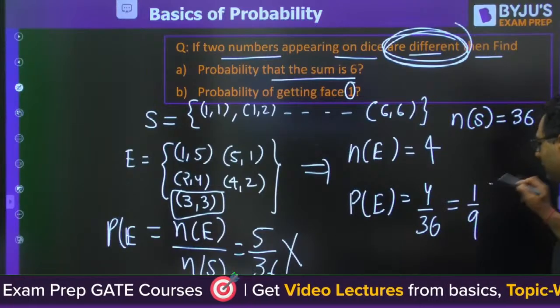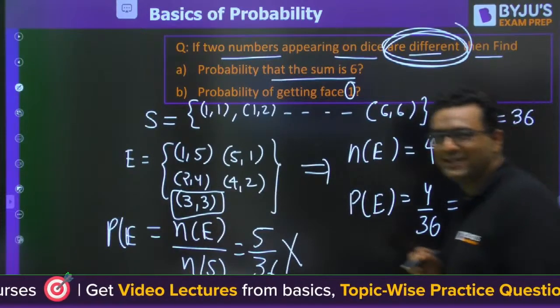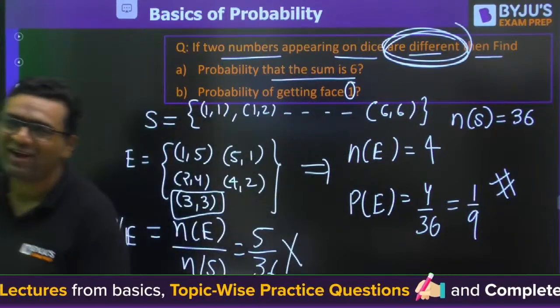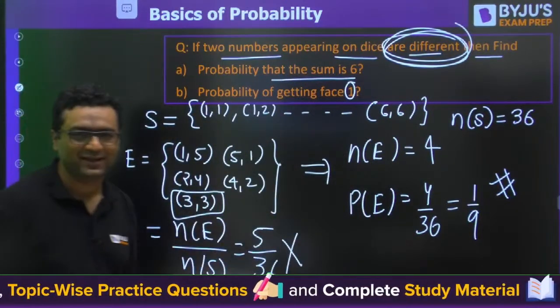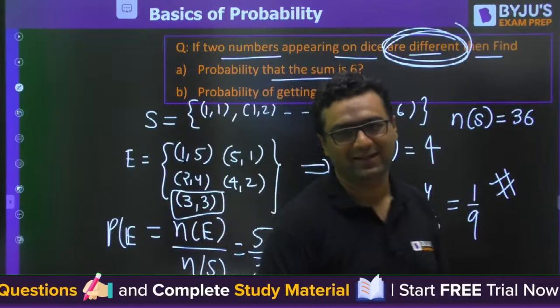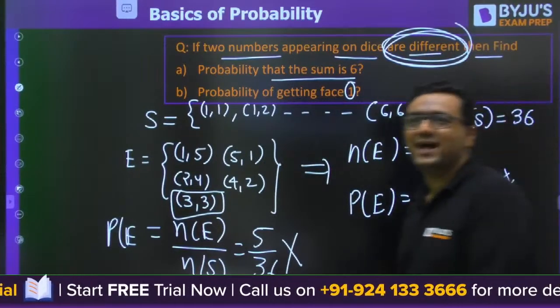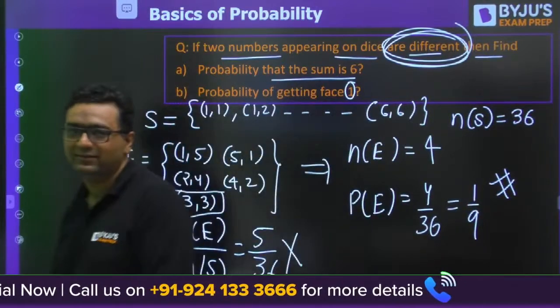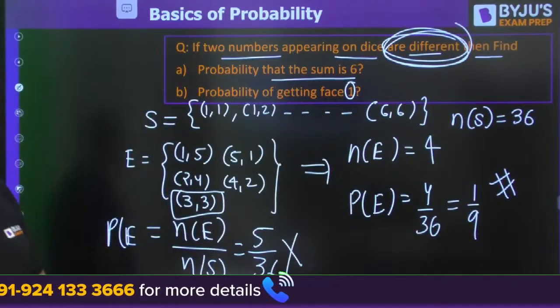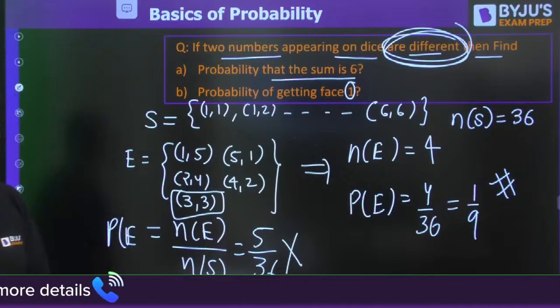I knew that. That's why to Rinkesh I said very good, because Rinkesh said 5 by 36 and I repeated that mistake. I was waiting for who will say that the mistake has been made. That's why I asked Shivang which question you are answering. So that's the correct one. Okay, guys.